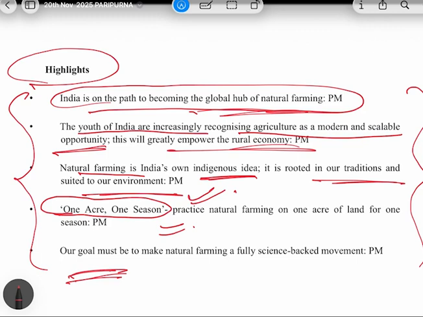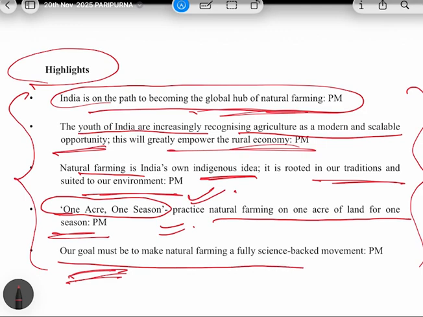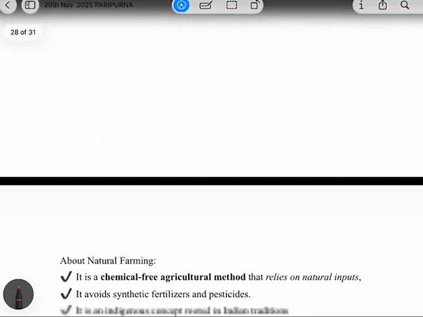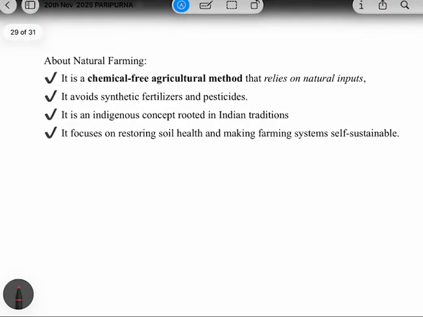1 acre, 1 season. Basically, the Prime Minister has said to practice natural farming in 1 acre of land for 1 season, and then see the results so that you can decide whether you have to follow natural farming or not. And the last is, our goal must be to make natural farming a fully science-backed movement. All these highlights were from the Prime Minister's statements only, so you can use them in your answers. So please note all these highlights.